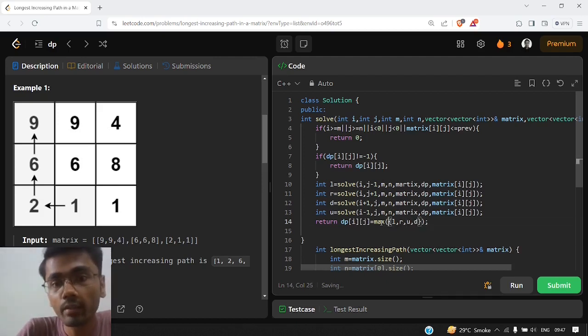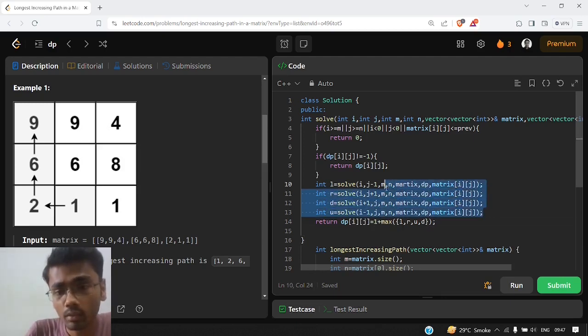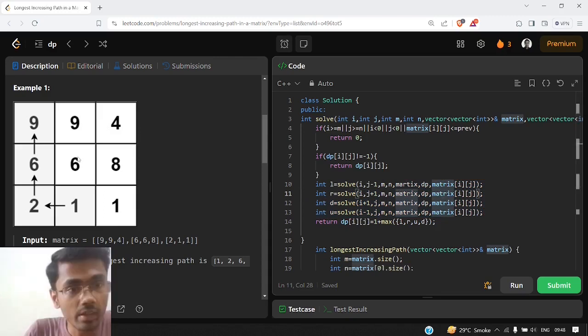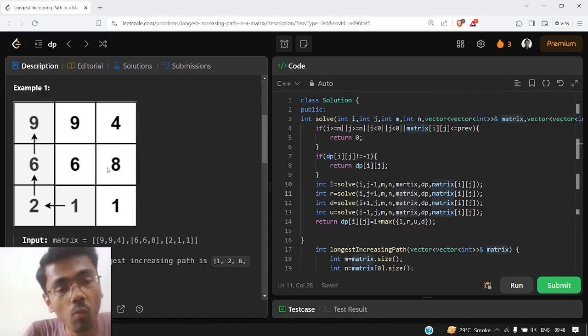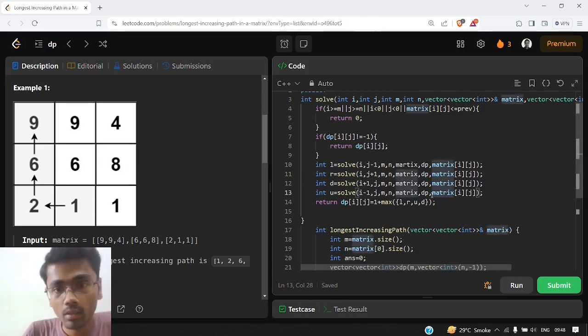Also we need to add 1, because the current value is also being added to our path. Let's say we are standing at 6 and we are going to 8, and till 6 we have some length of longest increasing path. Now if we are moving to 8, this 8 will also get added to our longest increasing path. What length will this 8 contribute? Obviously 1, because it is a single value. So that's why we are adding 1 to our maximum path.